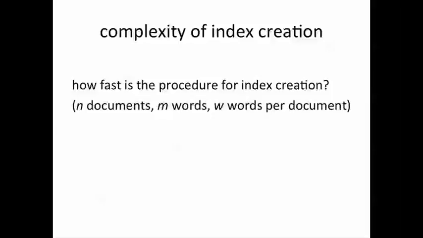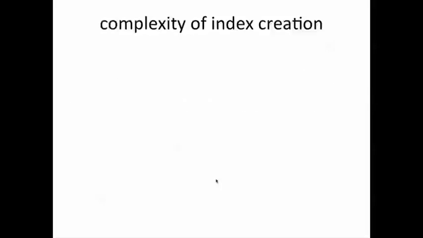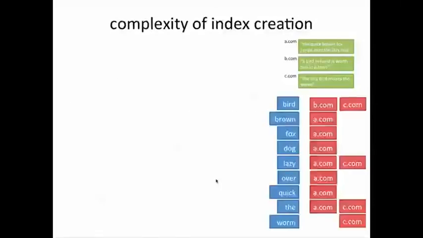And w may or may not be very large, because every document may have a few thousand or a few 100,000 words, but certainly not billions of words. Let's see now what the answer is. We have our index structure here, we have our documents, and we assume there are n documents, m total possible words, and on the average w words per document.